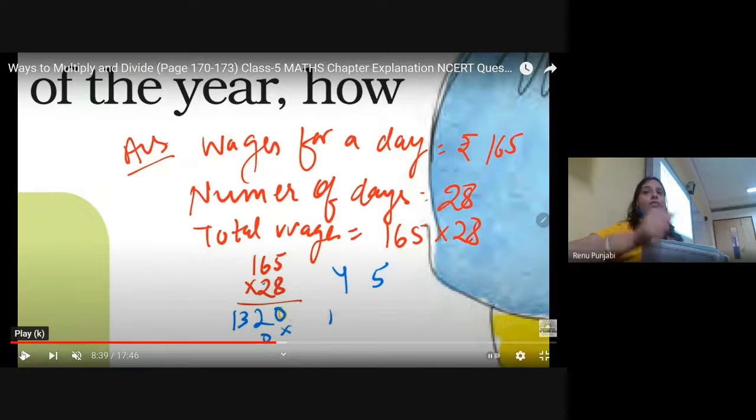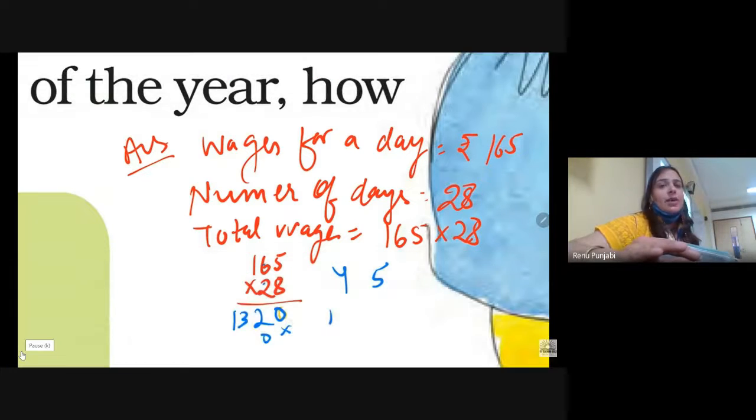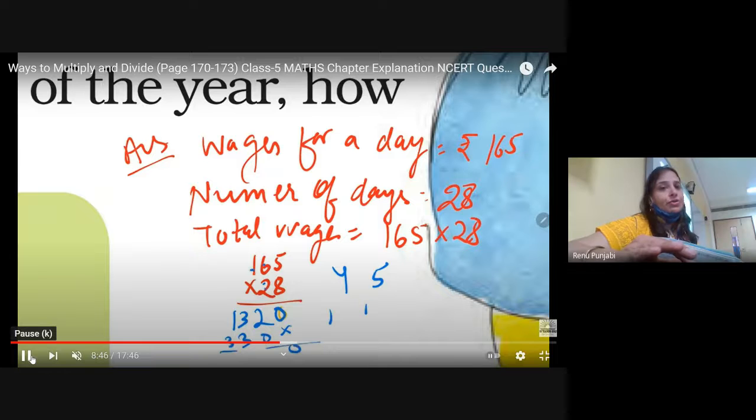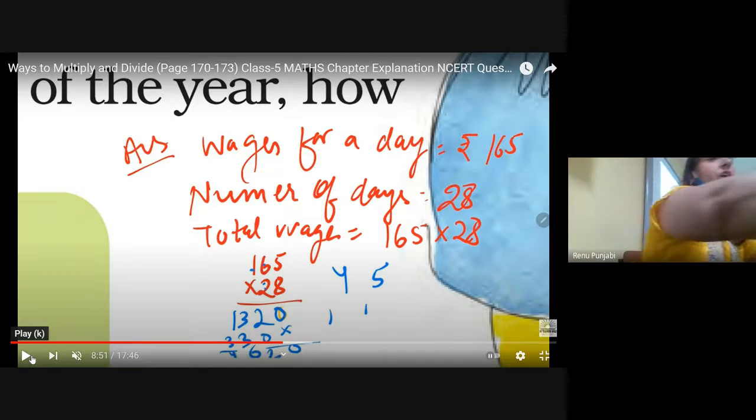Wages for a day is 165. Number of days are 28. So when you multiply them, what is your answer coming? Ma'am, we have to do this in our notebook. Yes, do this in your notebook. So what is your answer coming, students?